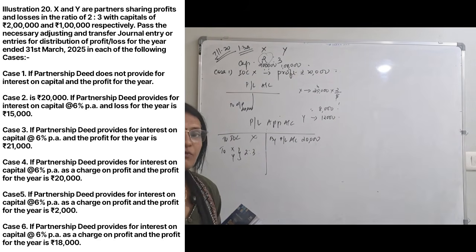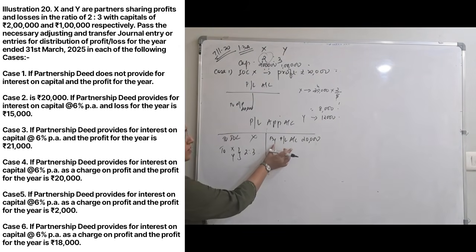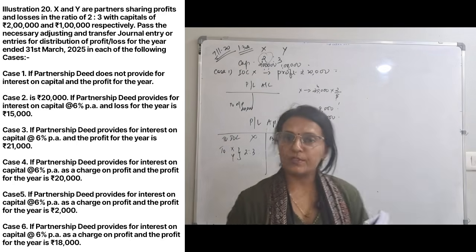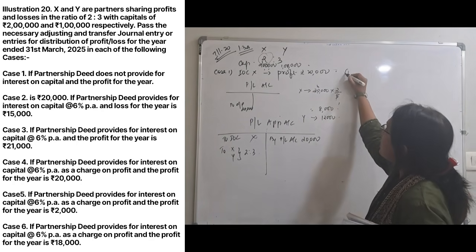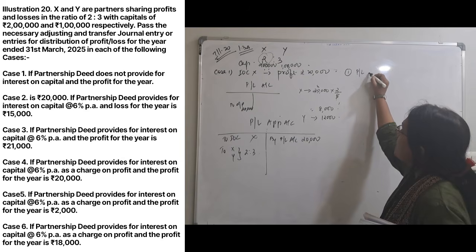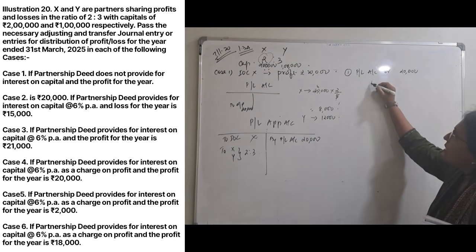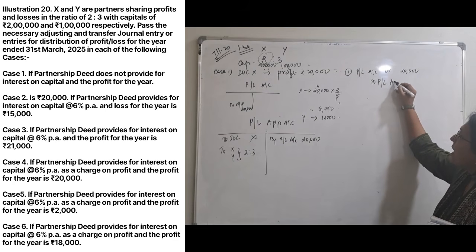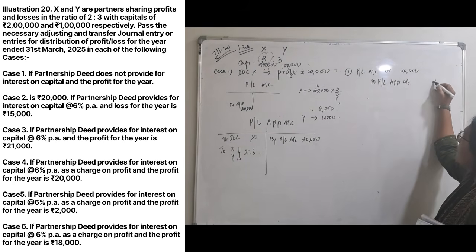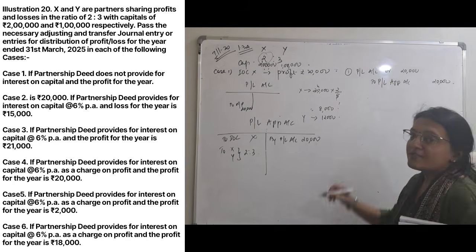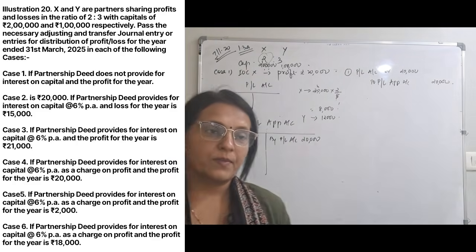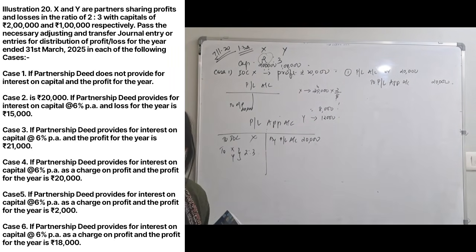Okay. Now let's see the journal entry for this. First journal entry, always transfer the profit to the profit and loss appropriation account. So the first journal entry will be profit and loss account debit. We have transferred 20,000 to profit and loss appropriation account 20,000. This is, we have transferred the net profit. Second journal entry, give off the profit.